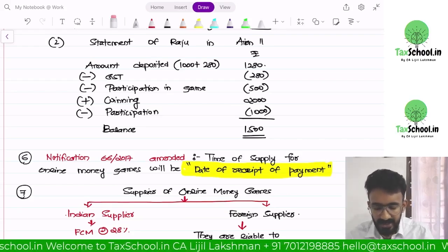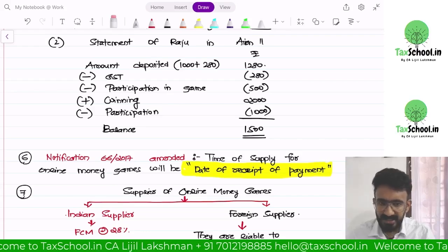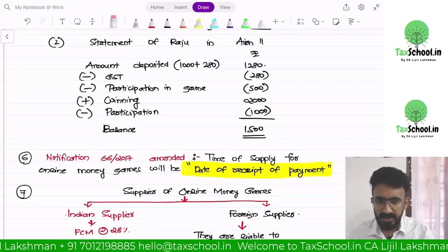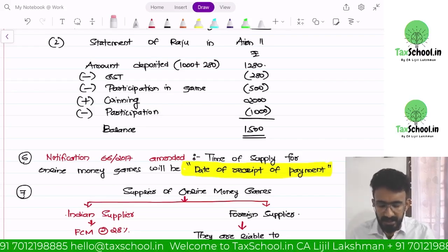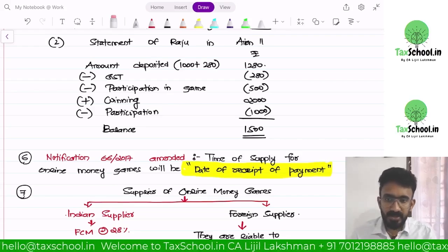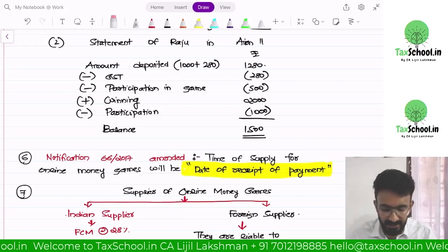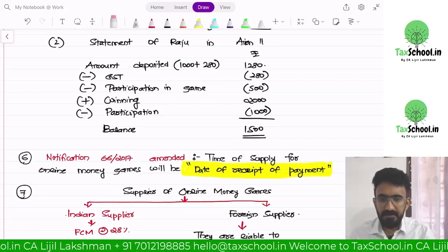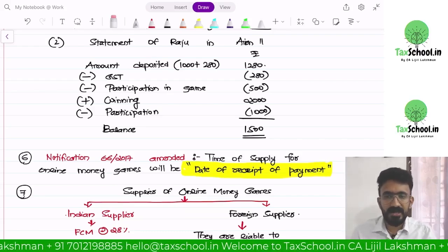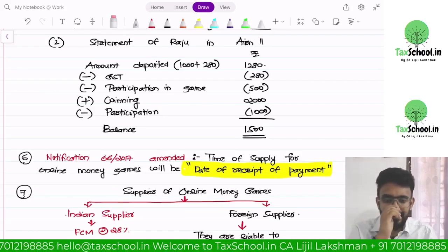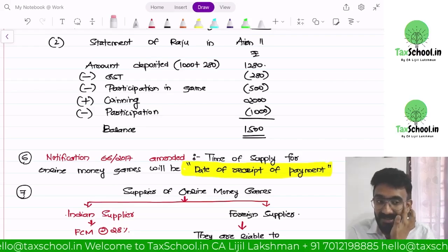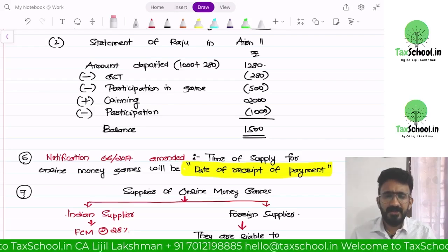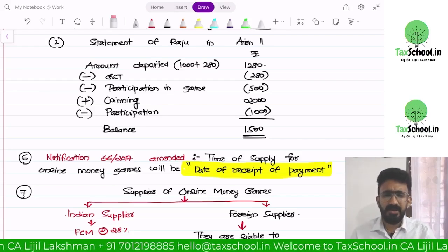Out of that, again 500 he used for participating in a game. So he has spent 500 rupees out of this valid balance. Then he won 2000 rupees. So 2000 gets added to his valid balance, and he participated in another game for another 1000. So 1000 gets deducted from his wallet, and at the time when he is participating again, he is not required to pay any GST. So his wallet balance happened to be 1500.